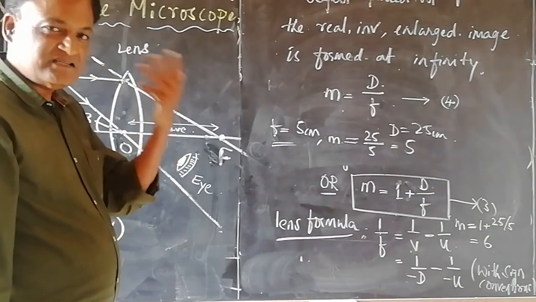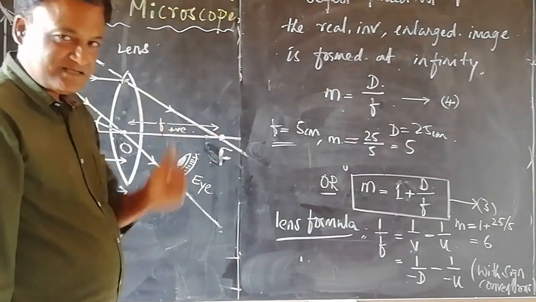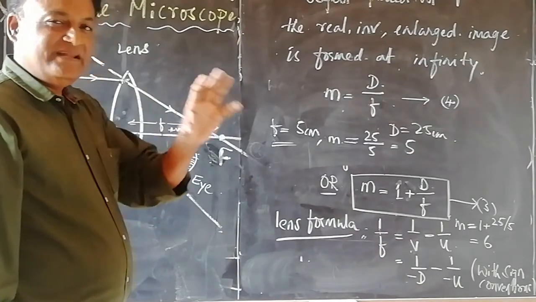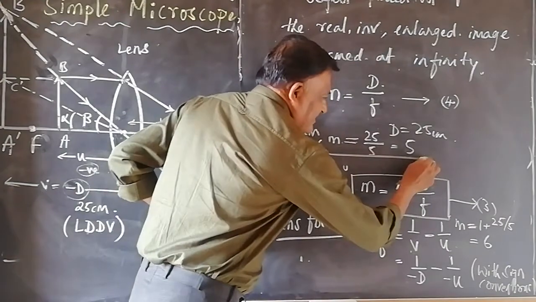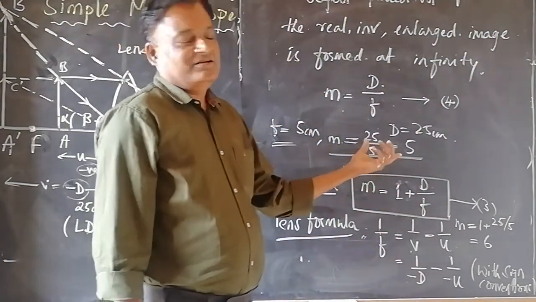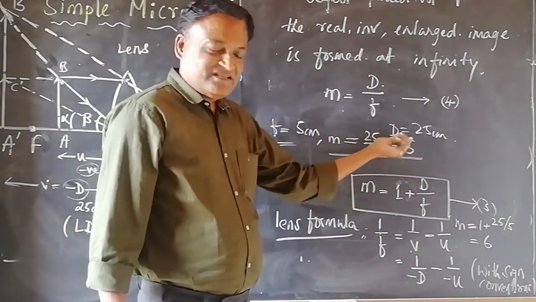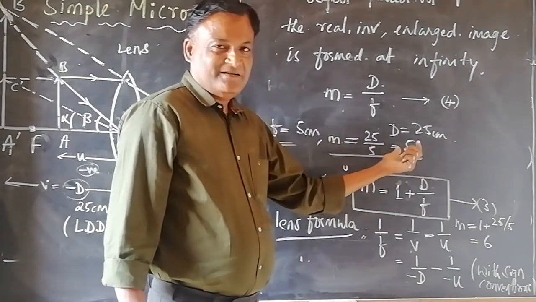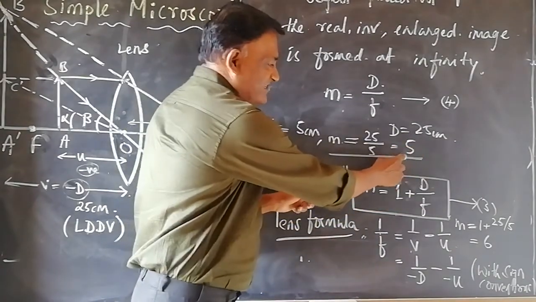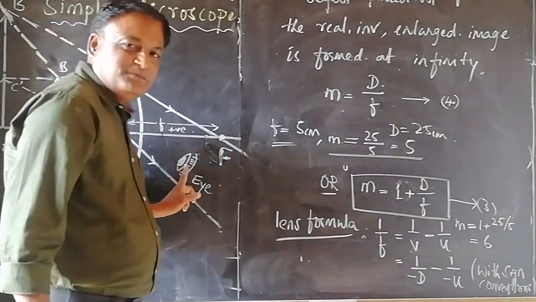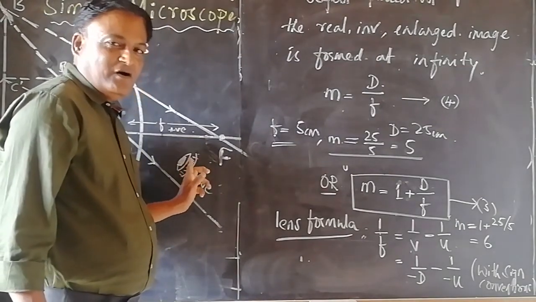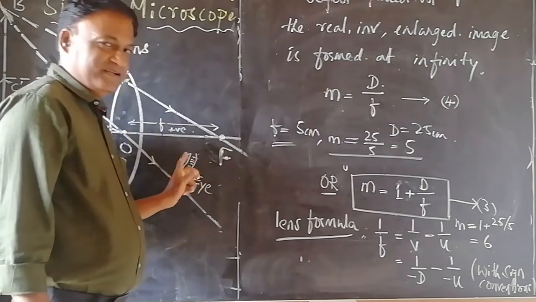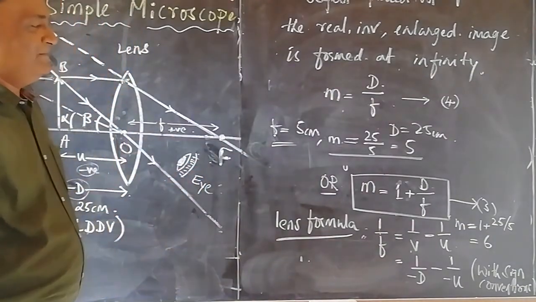Here, though the linear magnification is a bit less, there won't be much strain on the eyes of the experimenter to see the image formed at infinity.